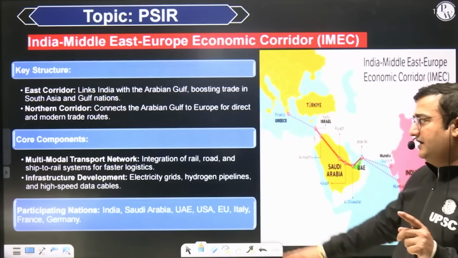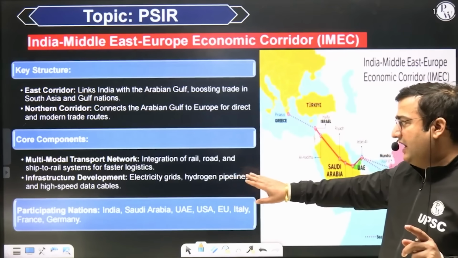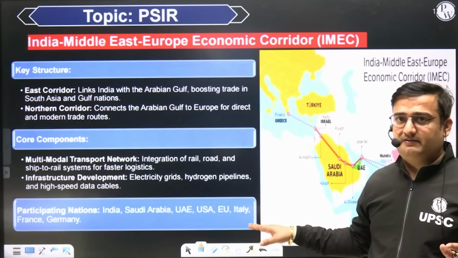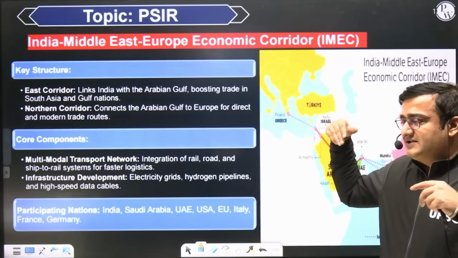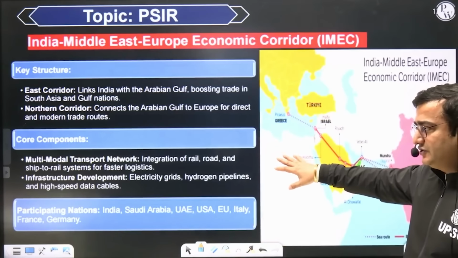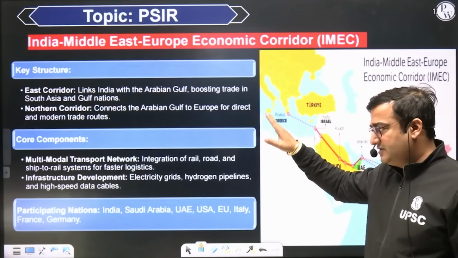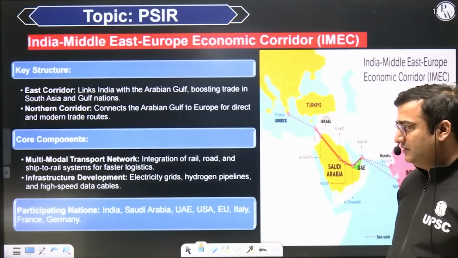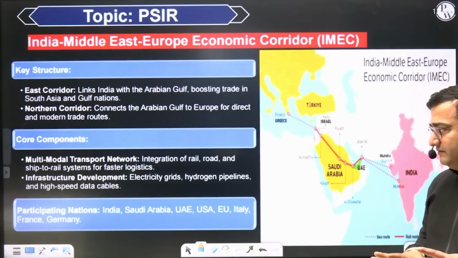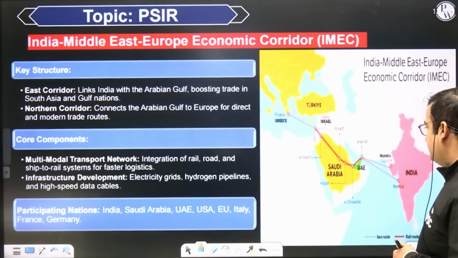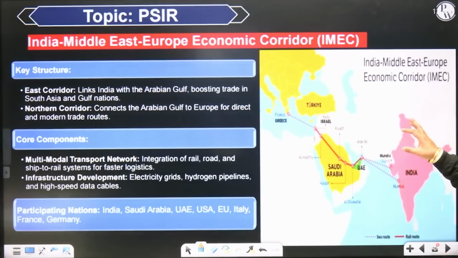For example, electricity grids, hydrogen pipelines, and high speed data cables would be developed. That is how this route is likely to transform this entire region. This has got tremendous potential. Participating nations are India, Saudi Arabia, UAE, USA, and EU. Basically, entire European Union, UAE, Saudi Arabia, India, and USA are participating members.